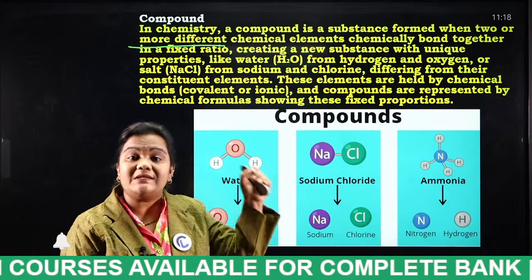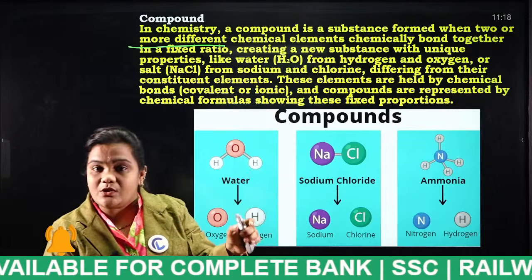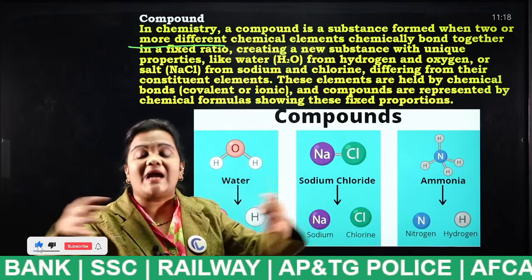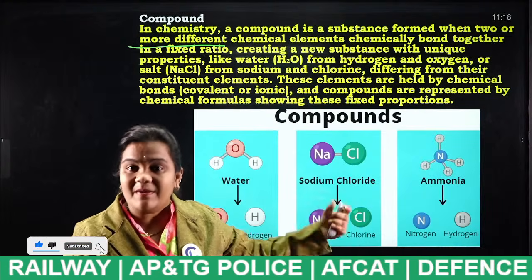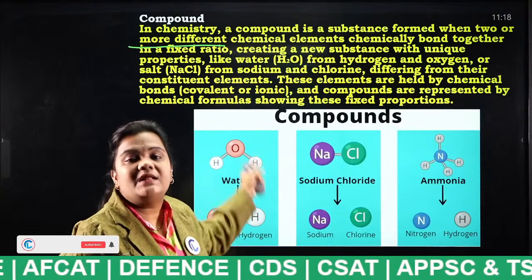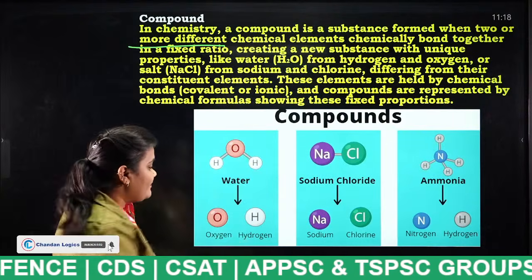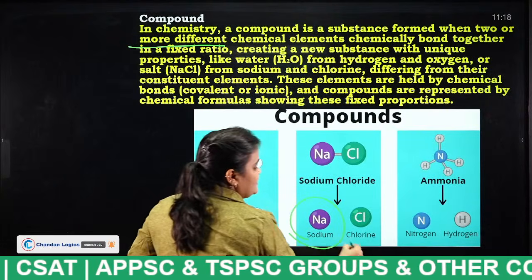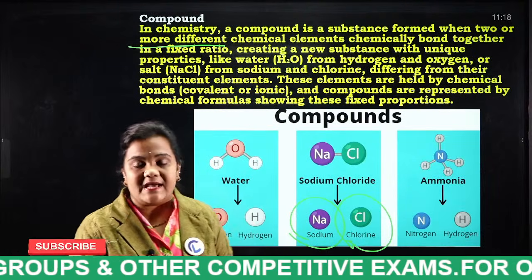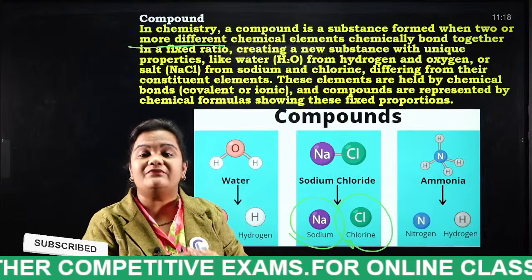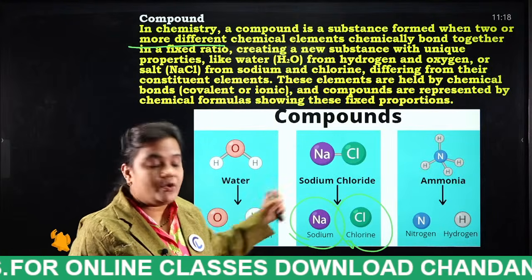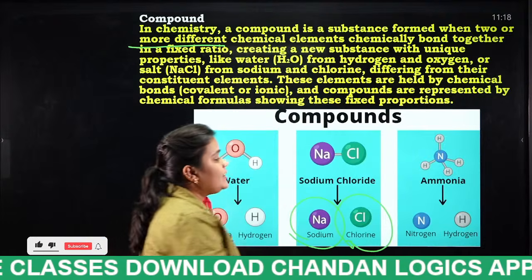We have to know what an atom is, what a molecule is and what a compound is. A compound is nothing but combining 2 different elements by chemical bond. For example, this is sodium and this is chlorine. Sodium is a metal and chlorine is a gas. If we combine these 2 different elements, we say it is a compound.